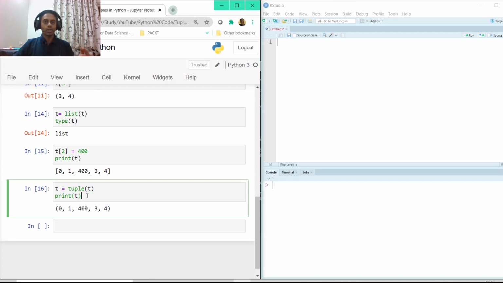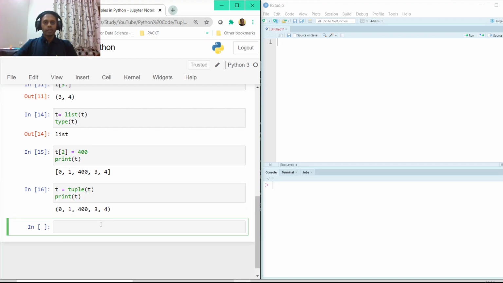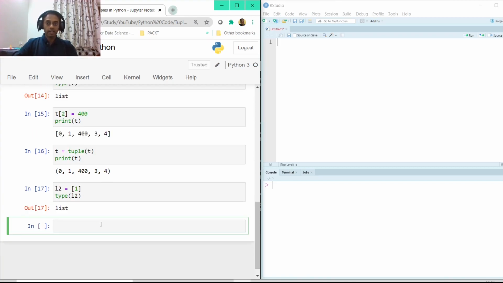So in this case, you cannot add a value, you cannot append. There is one more minor difference between a tuple and a list. What we have already learned is that a tuple cannot be edited, a list can be. You can make some changes in the list. The other difference is that in the case of a list, if you have a list of just one element, which is say 1, and if I just type of L2, it is still a list.